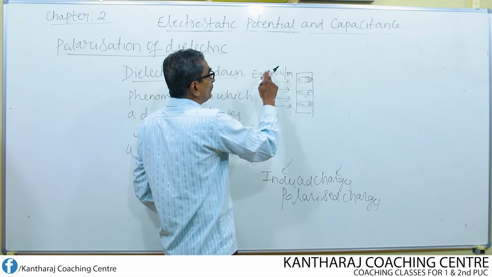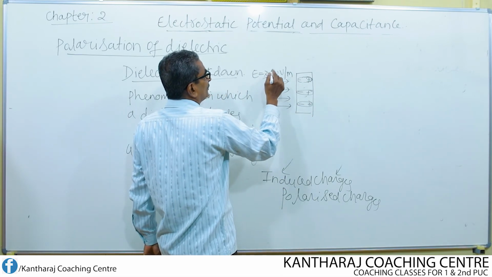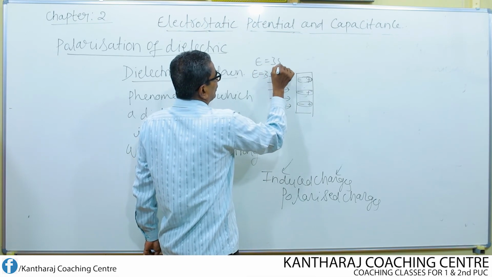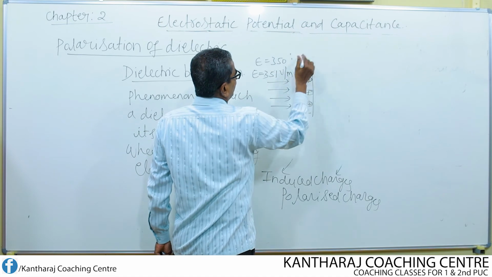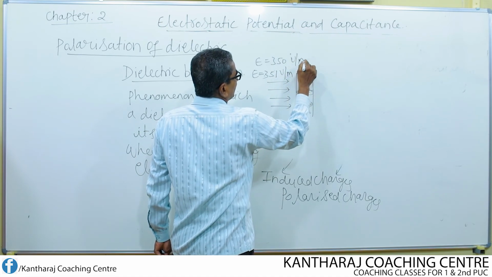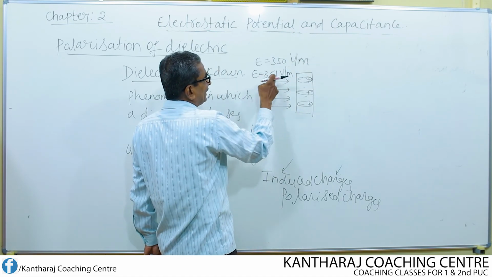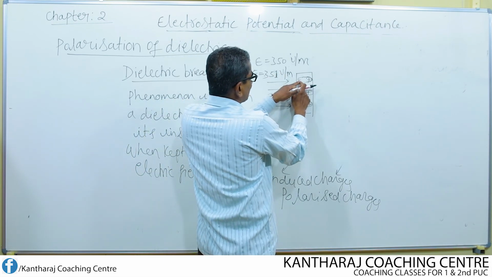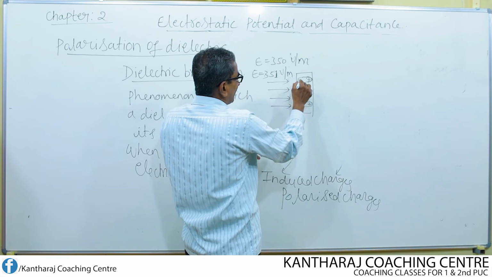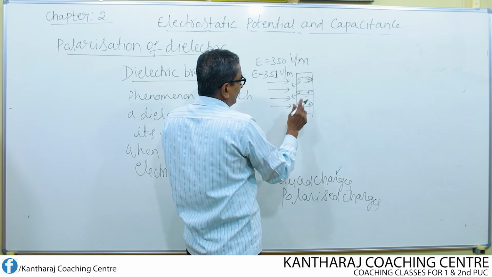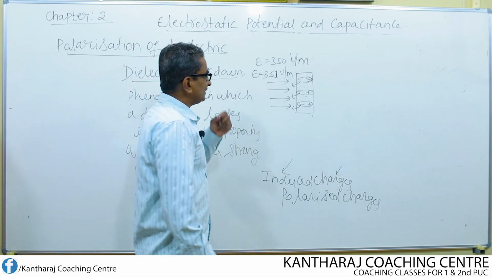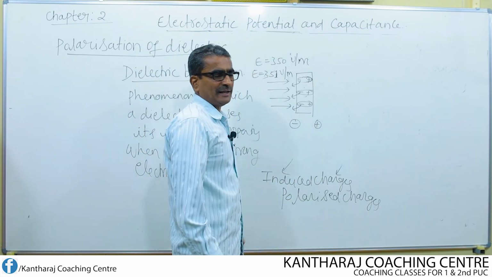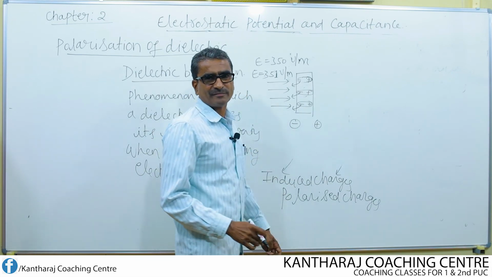Okay. Suppose I now apply an electric field strength of E equal to 351 volt per meter. The separation got increased. For E equal to 351 volt per meter, now the negative charge from this dipole may come out or get separated. All negative charge may get separated. As a result, the negative and the positive charges of the dipole get separated.